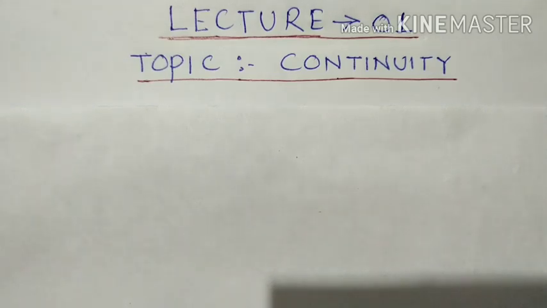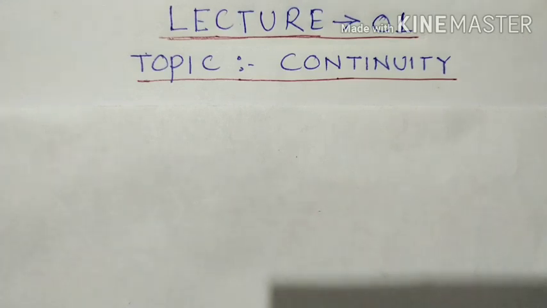Before going into the topic, I just want to say what continuous is. Continuous means there is no break. So in the language of mathematics, a continuous function means that without lifting the pen, if you can draw the graph throughout its domain, then you can say it is a continuous function.